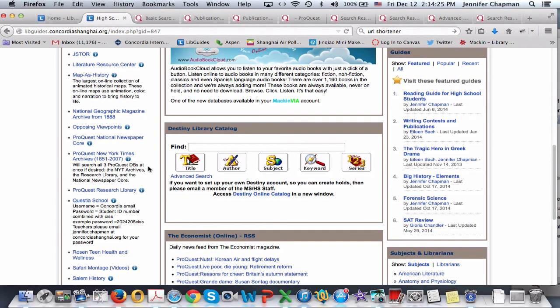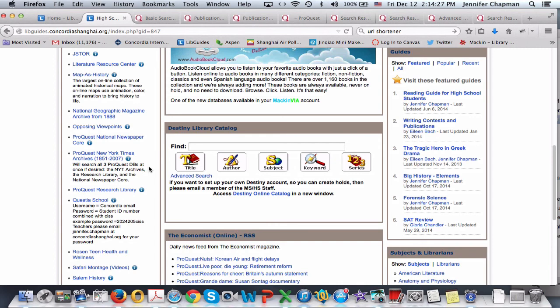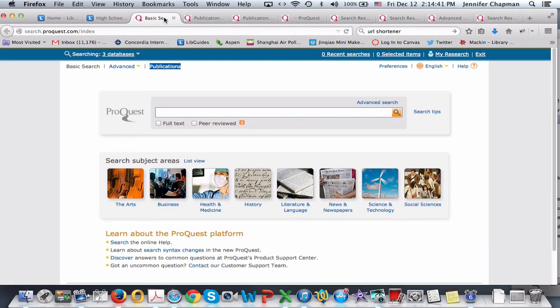ProQuest is the database that we pay for that has the New York Times most current, and it has also the historical New York Times, but for now we're looking into finding something that was published recently. So you're going to click here and it will open up this window. And when you open up this window, you'll see that you can look for publications.